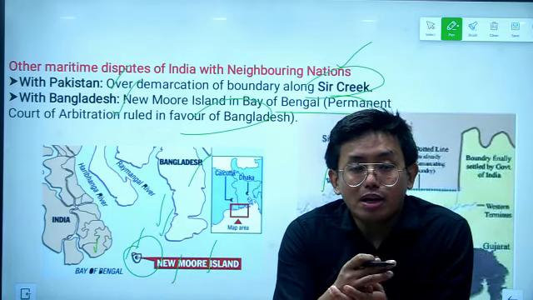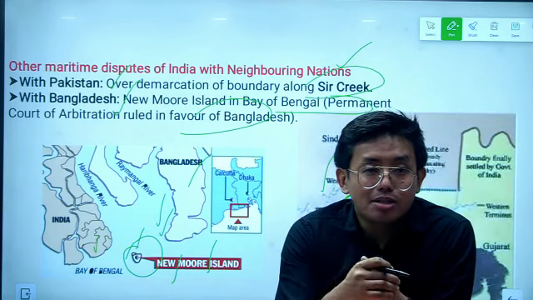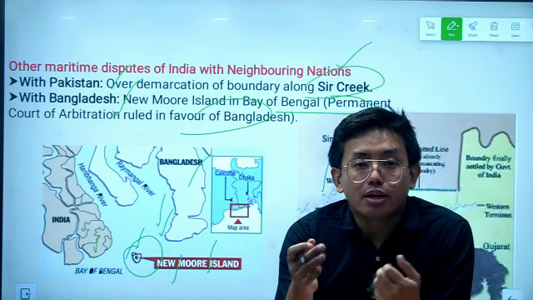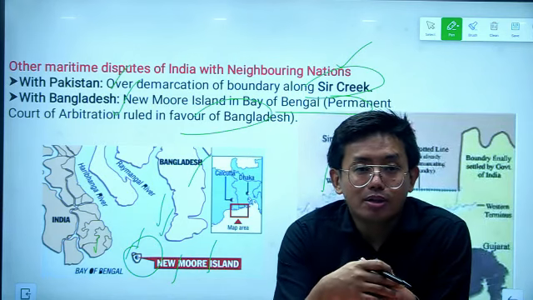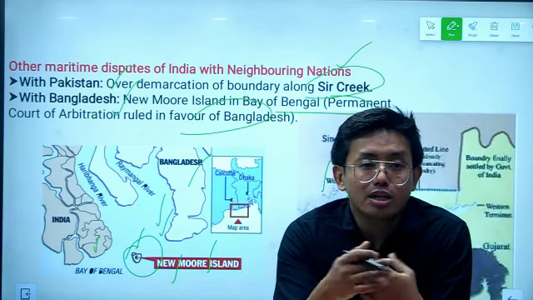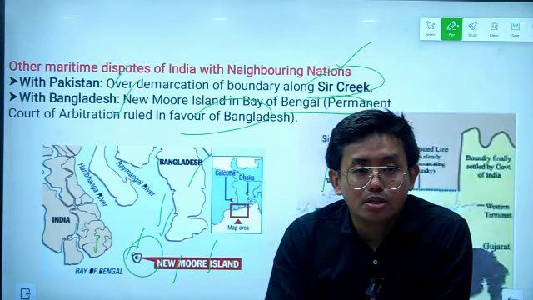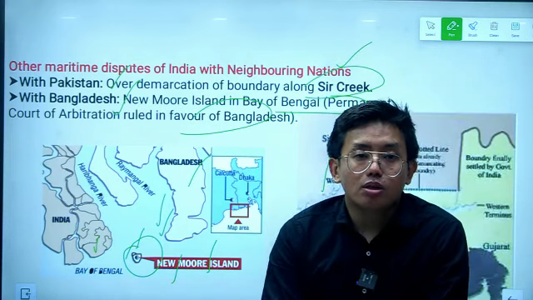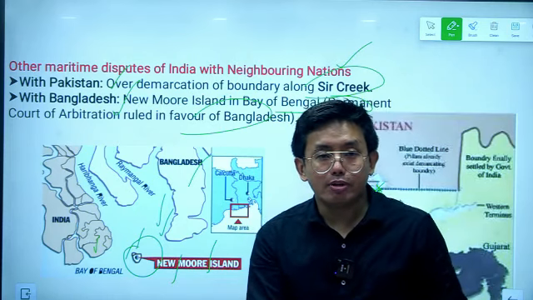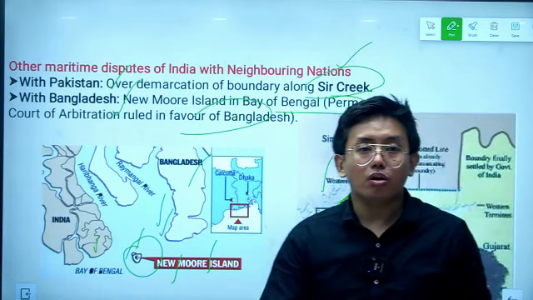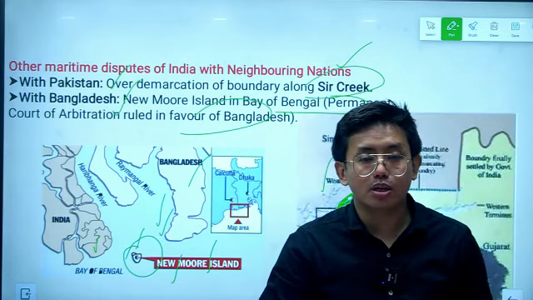In the exam you might be asked a question like, match the following islands recently seen in the news with the countries, and in the options you might be given 𝐶 Island, the Katchatheevu Island, Sir Creek, etc. And the names of the countries might be given. So you have to know about the disputed regions between India and other countries. These were all the disputes between India and neighboring countries.